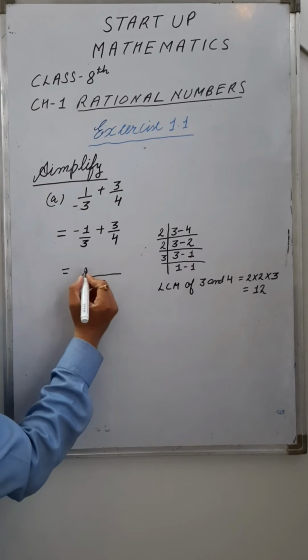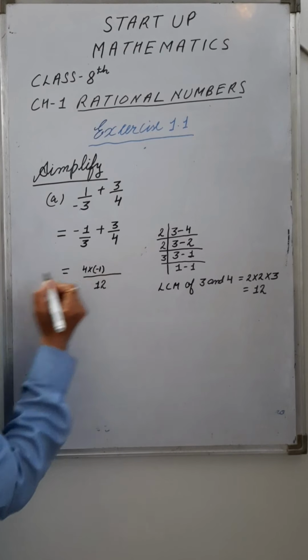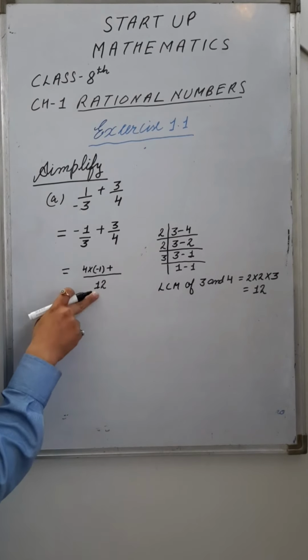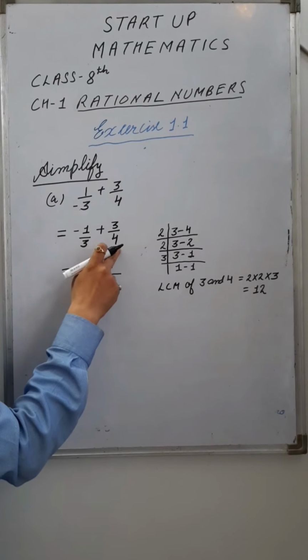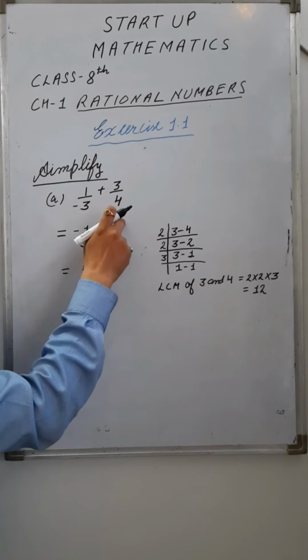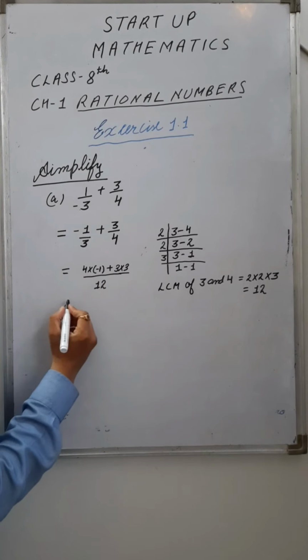So multiply 4 multiply -1, plus, again divide the LCM with 4, the quotient is 3 and it is to be multiplied with the numerator that contains 3. So 3 multiply 3, that is 9.